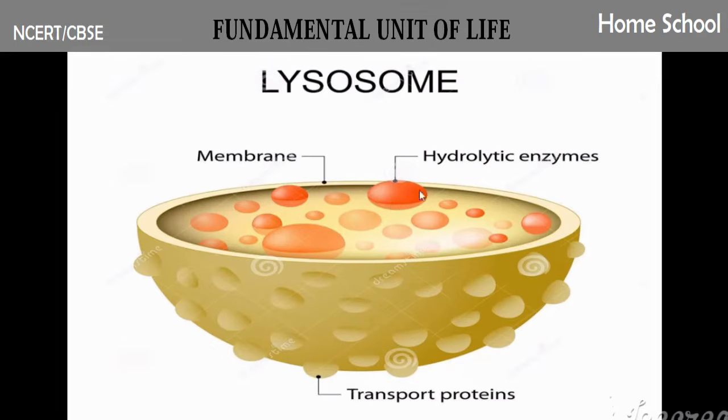The very important work done by hydrolytic enzyme is the most necessary part that you have to remember. So that's all about lysosomes. Actually, where are these hydrolytic enzymes generated? They are also generated in the endoplasmic reticulum itself. Clear? So that's all about lysosomes.